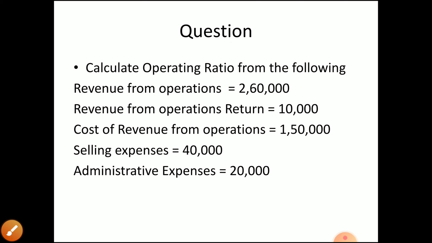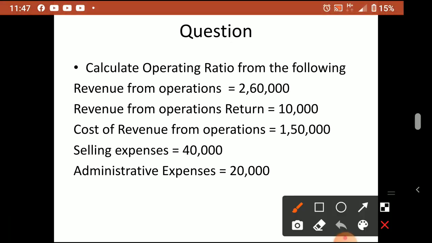One question: calculate operating ratio. Revenue from operation 2,60,000, revenue from operations return 10,000, cost of revenue from operations 1,50,000, selling expense 40,000, administrative expenses 20,000. From these items we have to calculate the operating ratio.